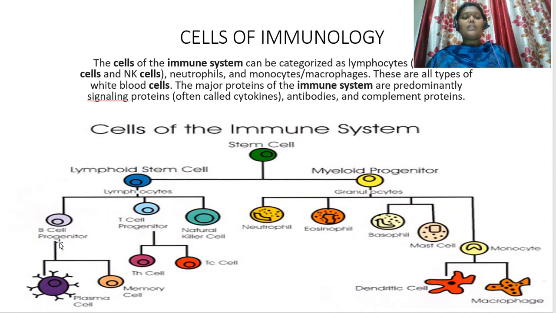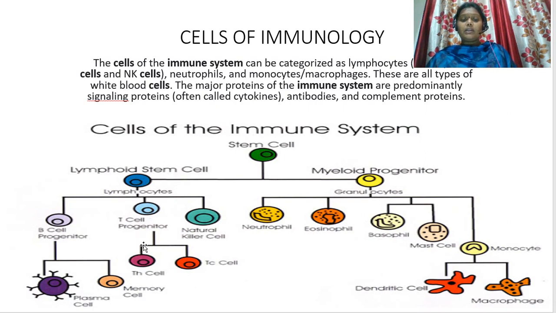B cells further produce plasma cells, which can produce antibodies. And not all the B cells are involved in the production of antibodies. Some of them remain as memory cells. The function of these memory cells is to recognize which type of antigen has entered into our body.